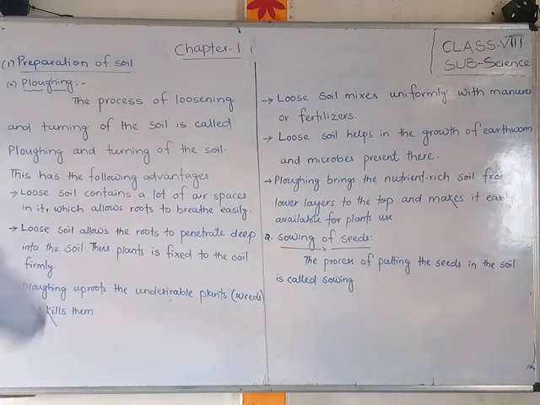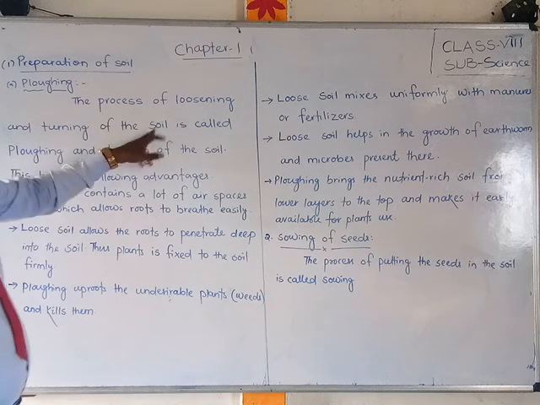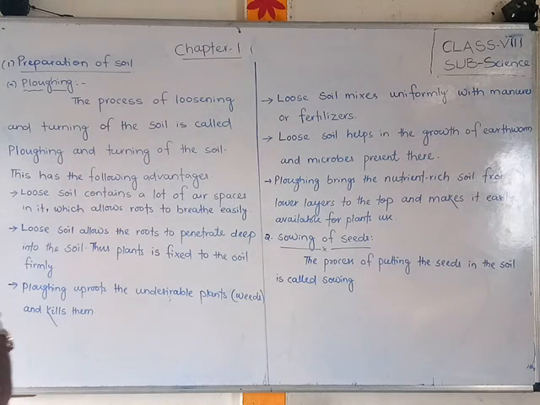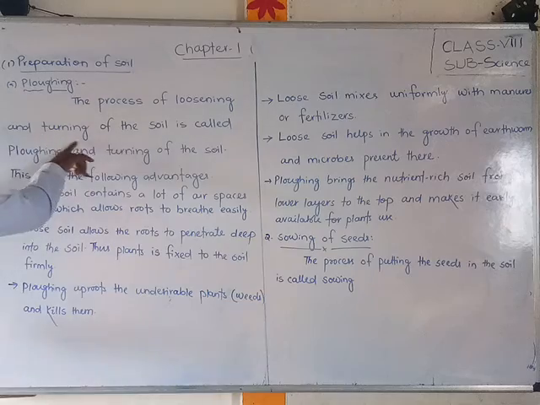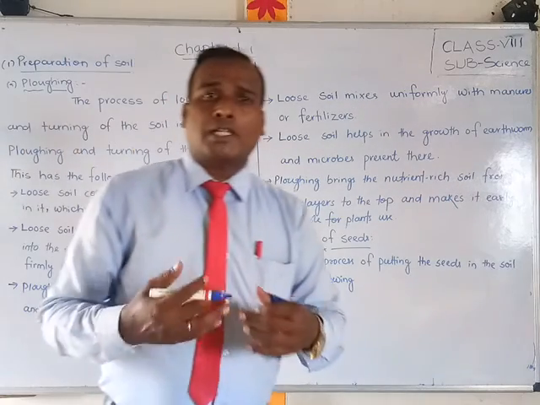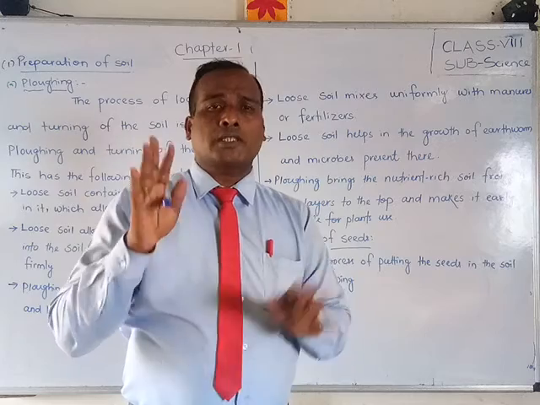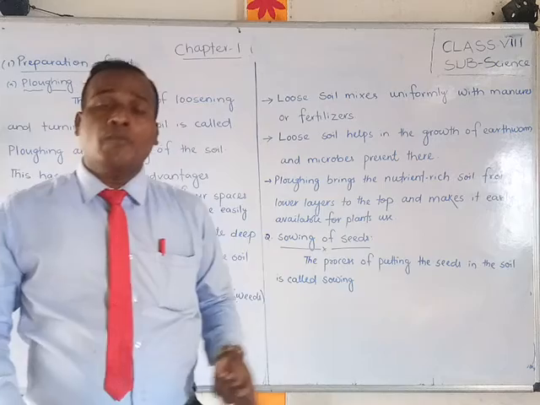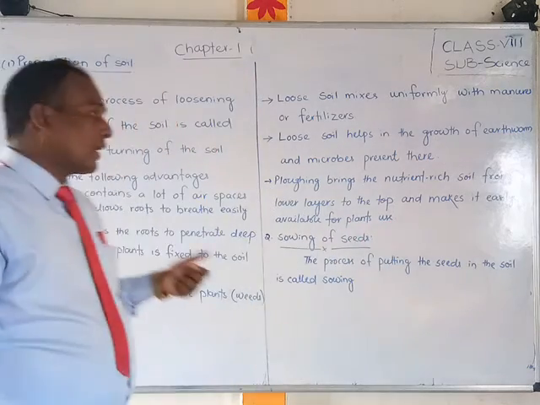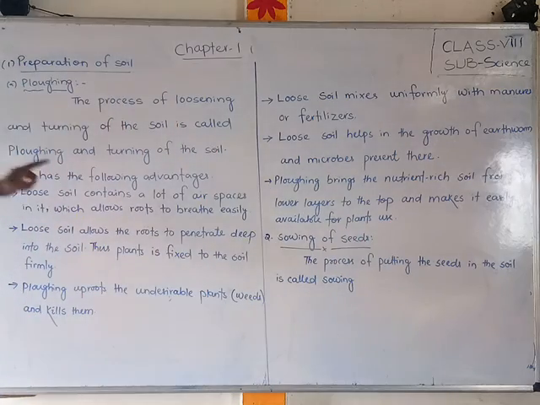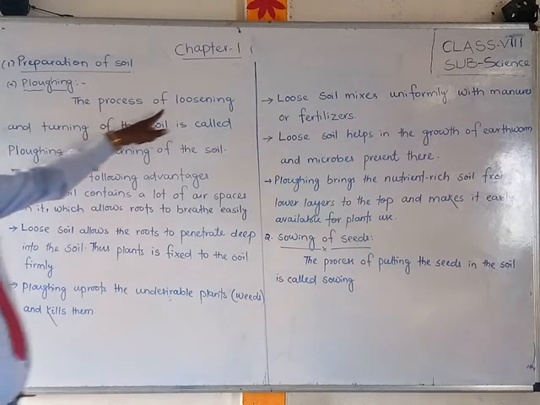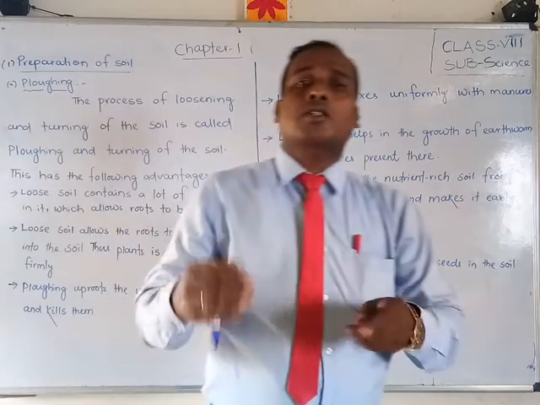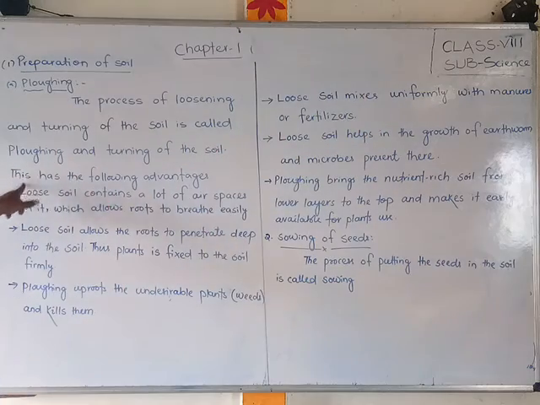First, as I have told, one method you use is plowing or tilling. So what do you mean by plowing? The process of loosening or turning of the soil is called plowing. The tool, the agricultural implement we use to turn the soil up and down, is called a plow. And that activity is called plowing, and whenever we do plowing, the soil will get loosened and smooth.